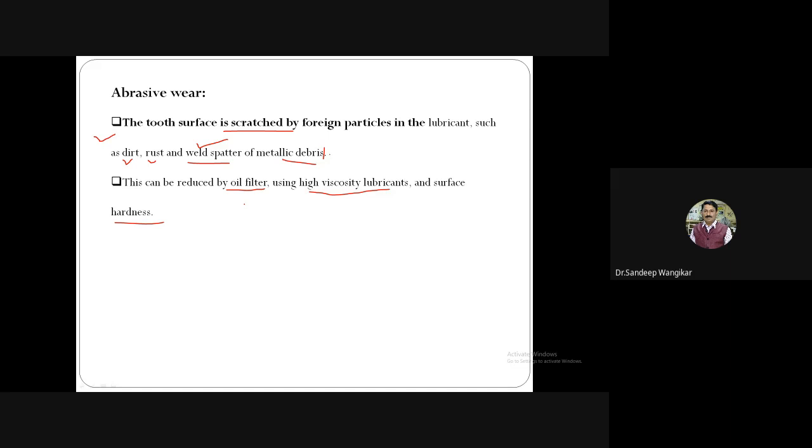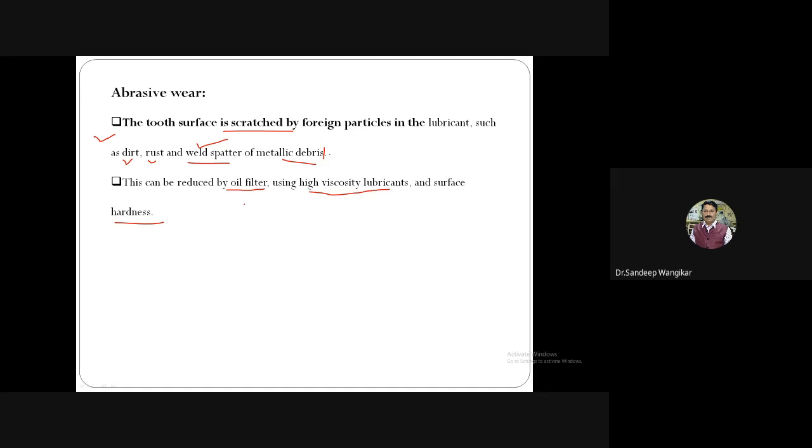And surface hardness. If my surface hardness is, for example, 40-45 RC, then I can go for a case hardening treatment or select a proper material with much better hardness.